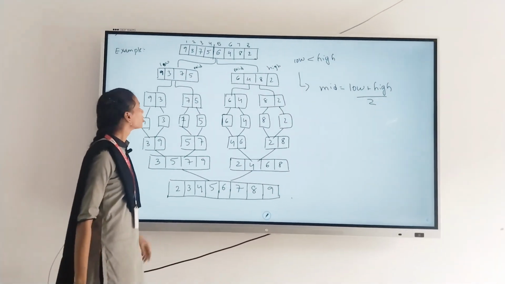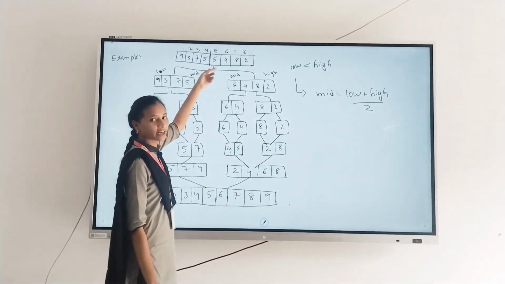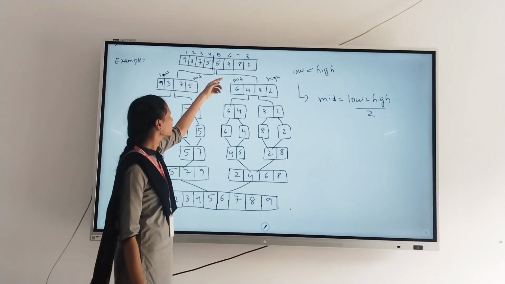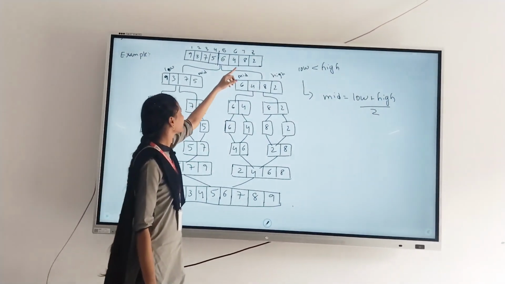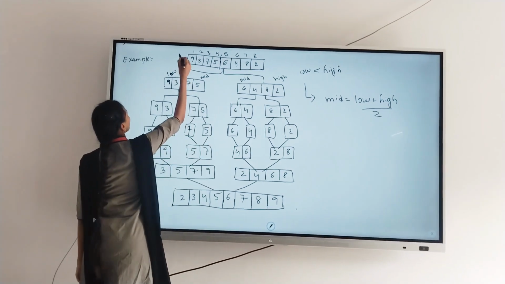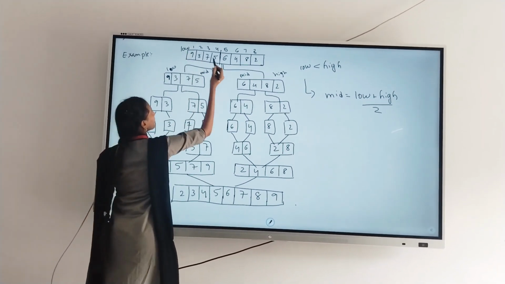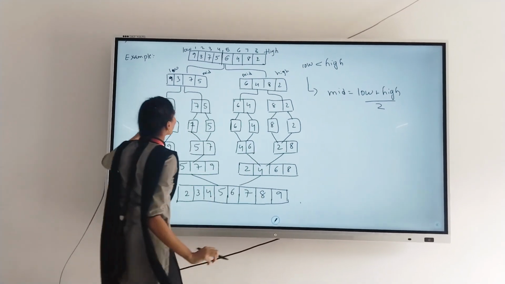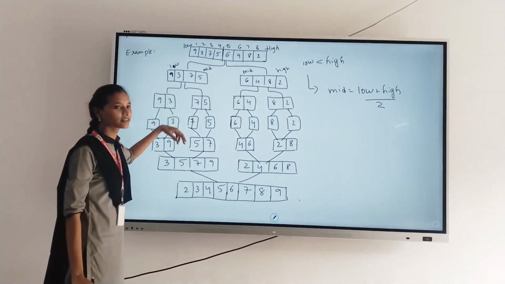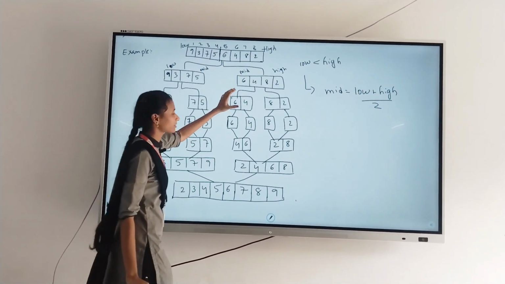Example for merge sort. You can take an example. These are the elements 9, 3, 7, 5, 6, 4, 8. We have index values 1, 2, 3, 4, 5, 6, 7, 8. This is the low and this is the high. We can divide it into two subparts. First, this is the first part. This is the second part.